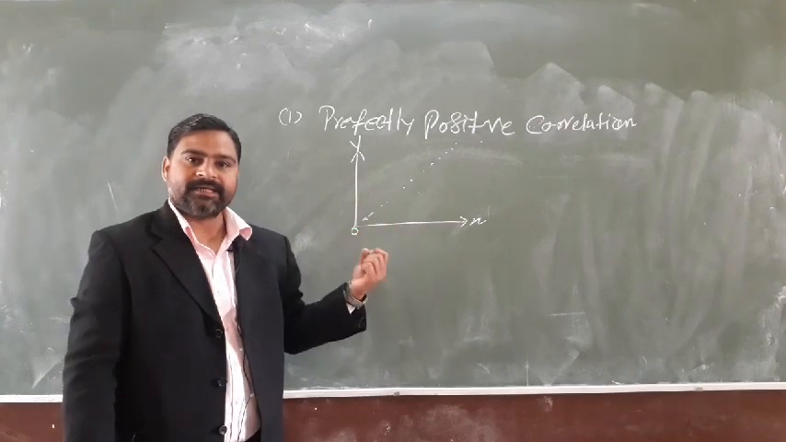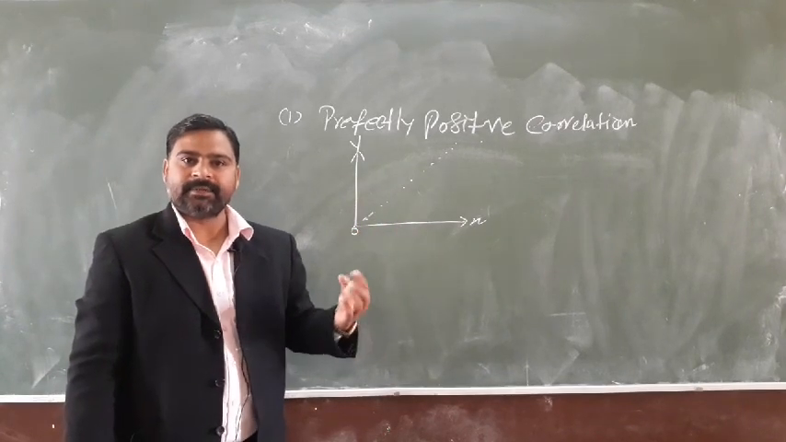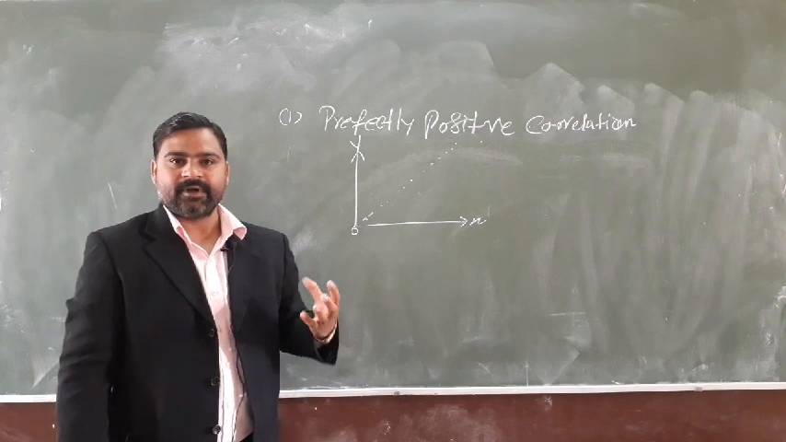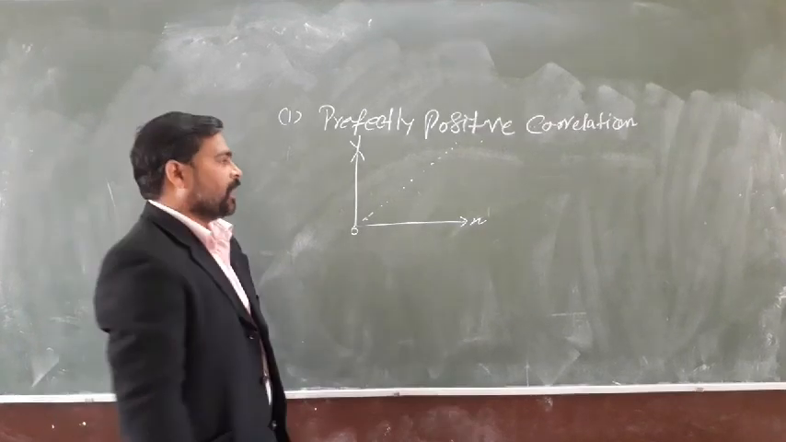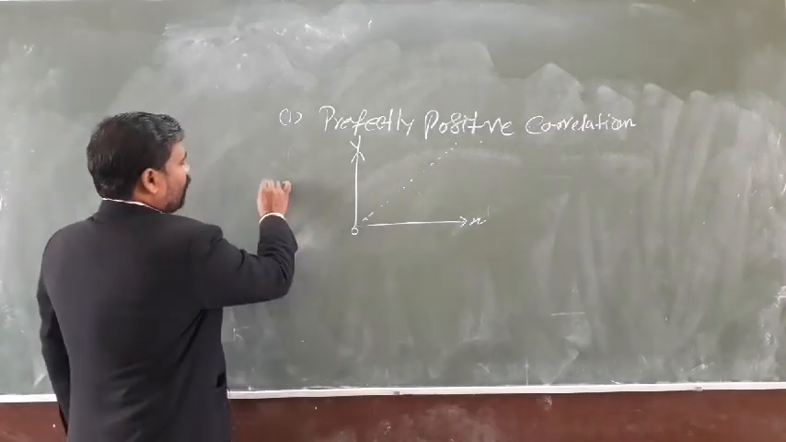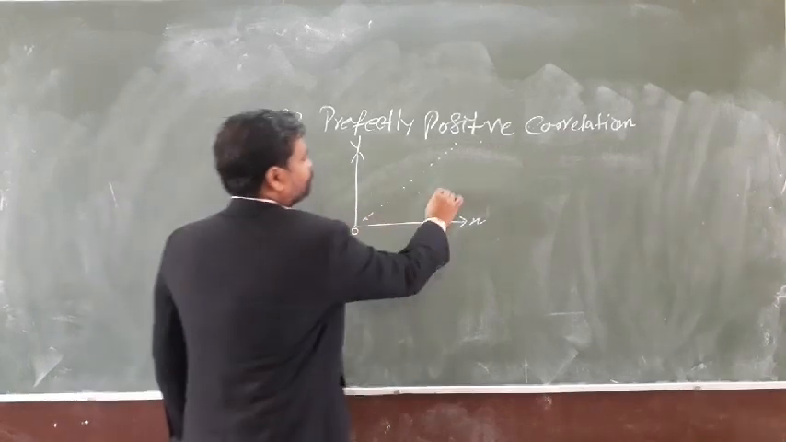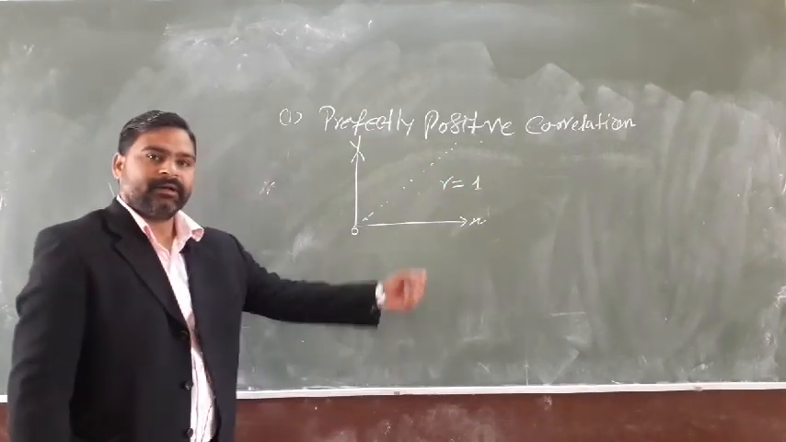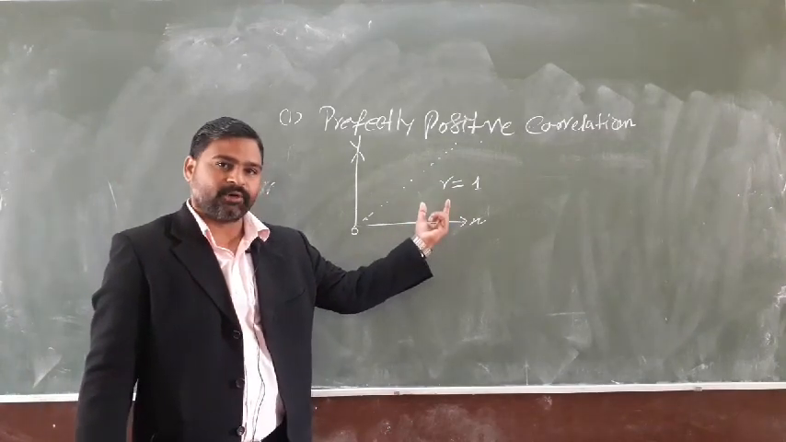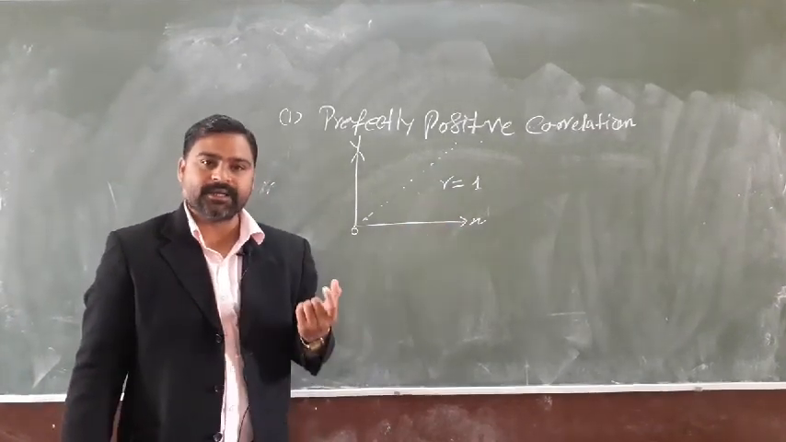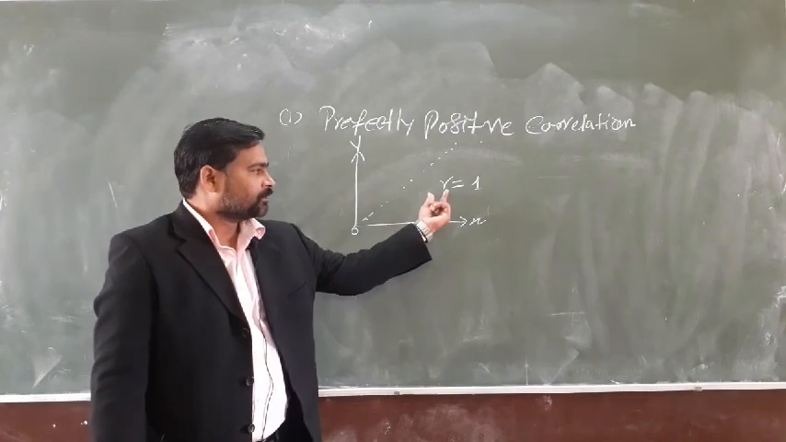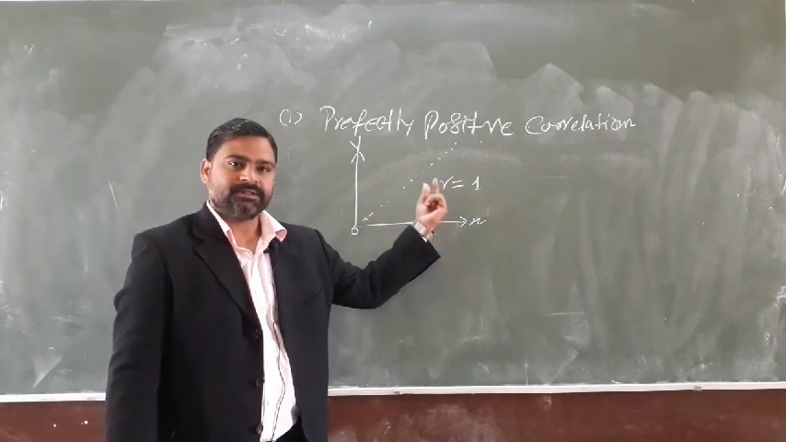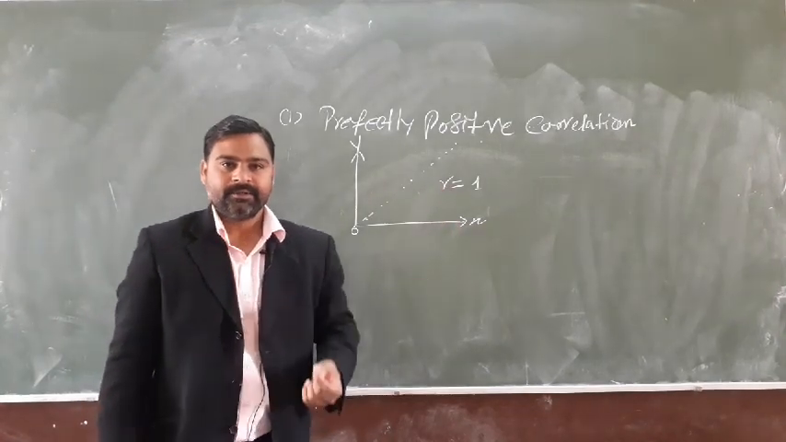Suppose price and supply. Price is increasing by 50%, then the supply will also increase by 50%. And the degree of this correlation is equal to 1. We write the coefficient of correlation, which is given by Karl Pearson, and is presented with small r.